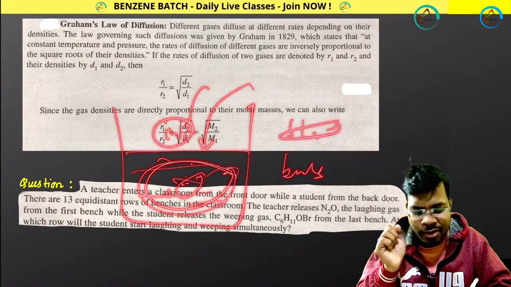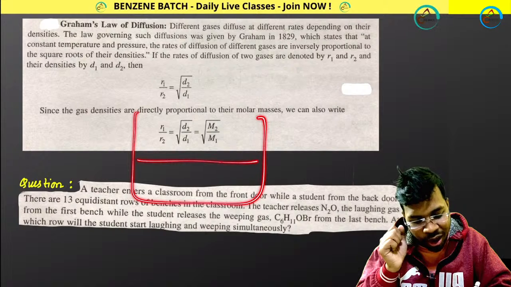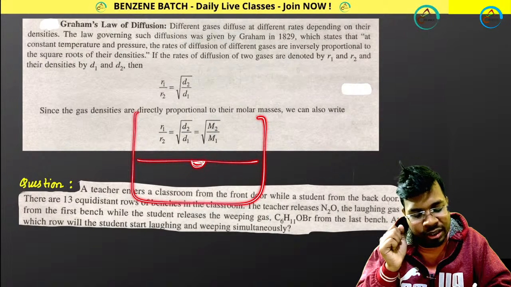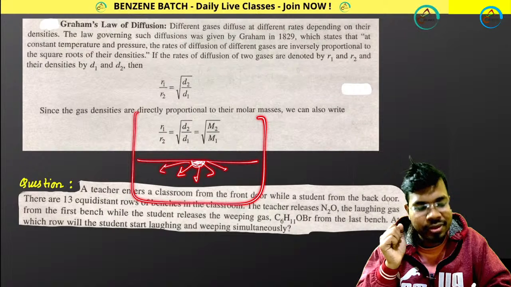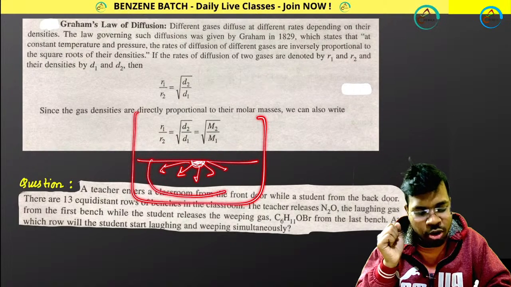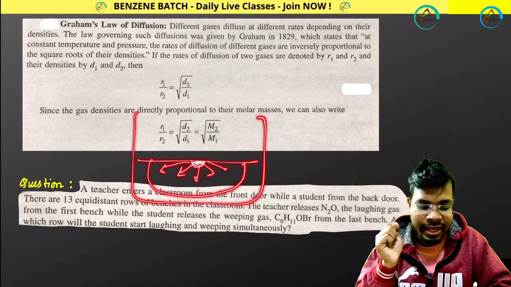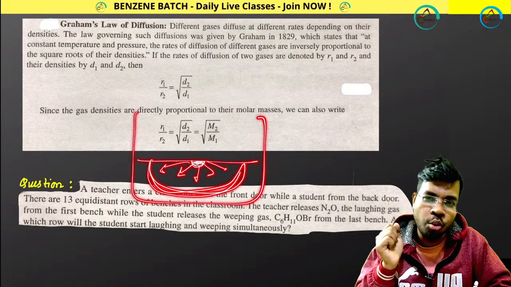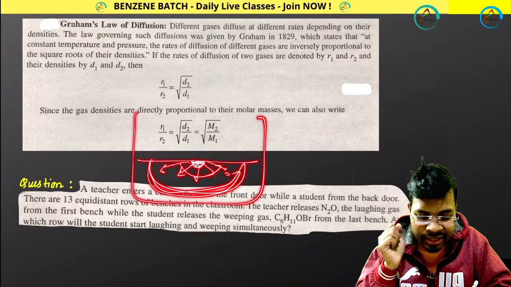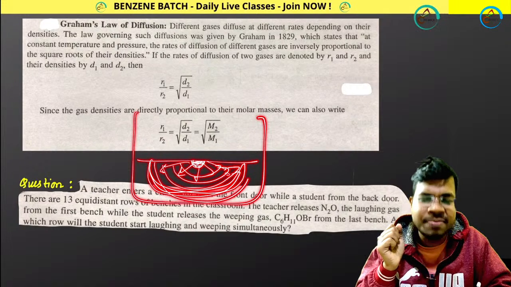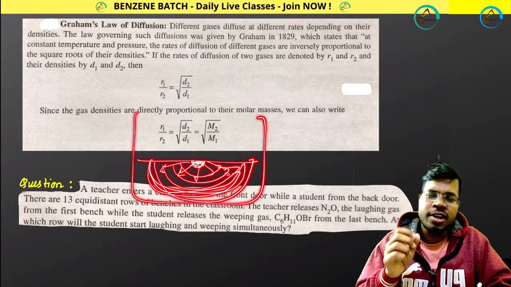But first of all, whenever you are adding your ink, only this section will be blue. Then it will get spread throughout the system. And finally, the whole water will become blue. Fine. So initially you had this area, then this area, then this area, then finally the whole area is becoming blue. So this phenomenon is called diffusion.